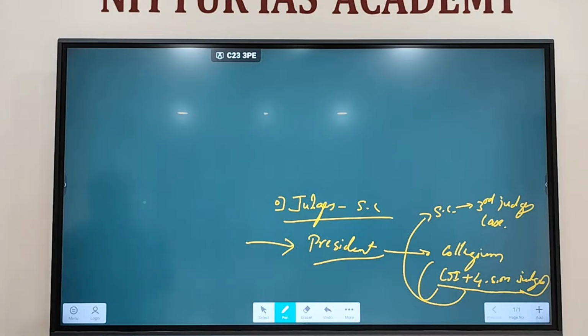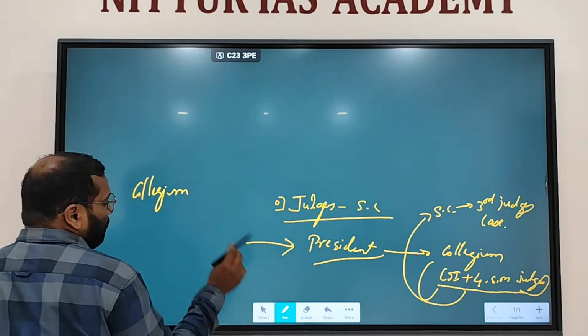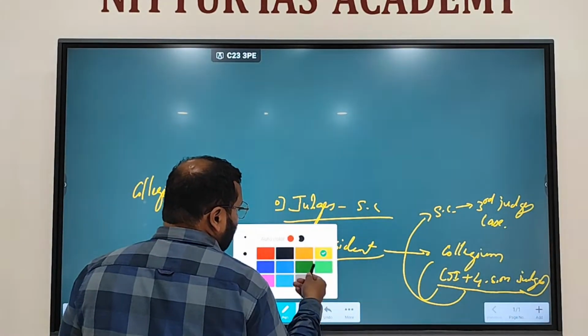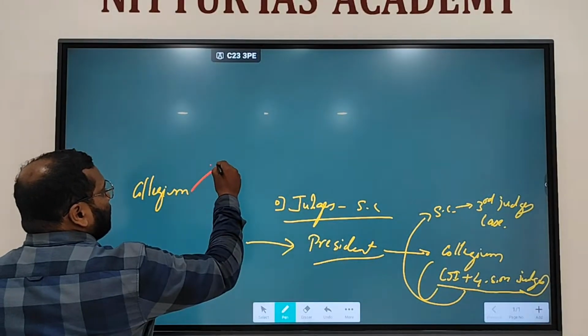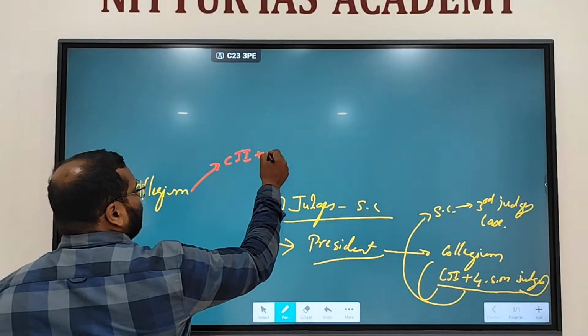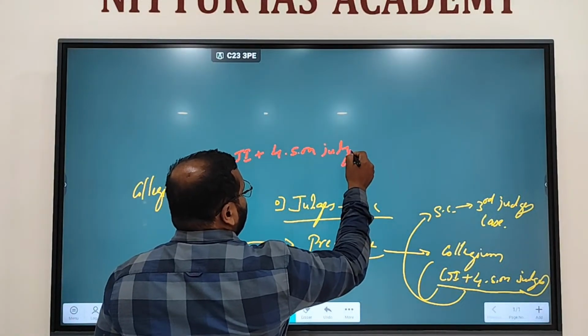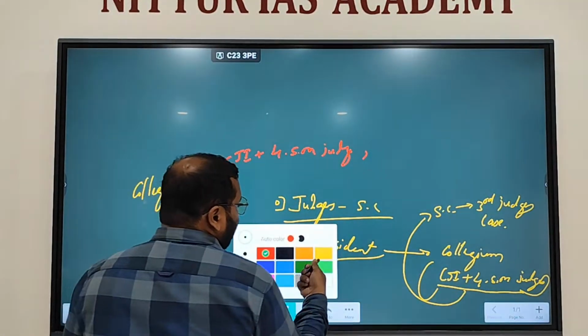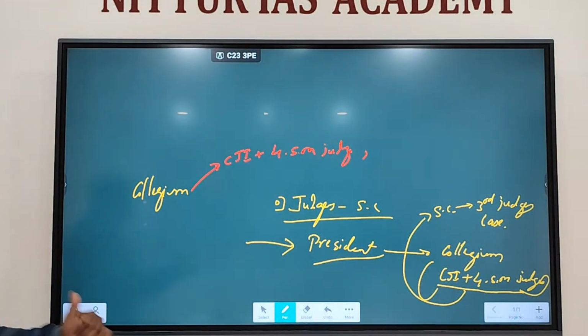So collegium means CJI plus 4 senior most judges. Okay. It is not just the sole opinion of the CJI.